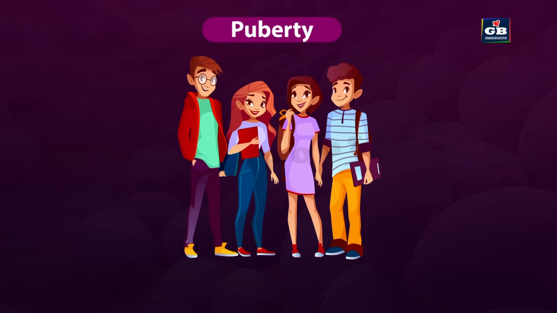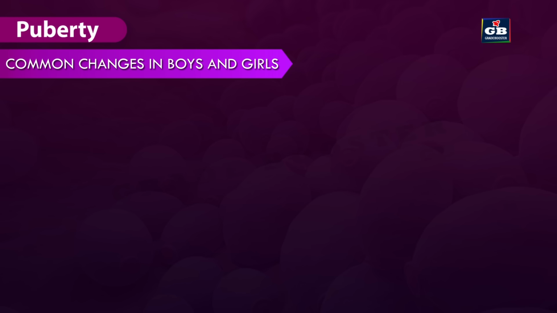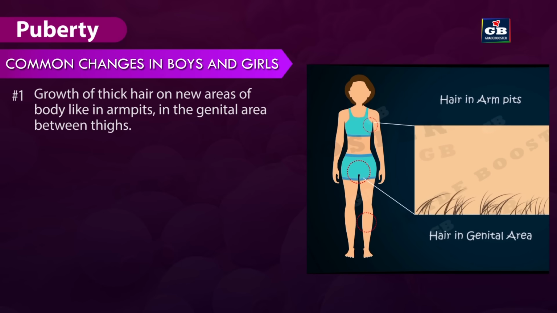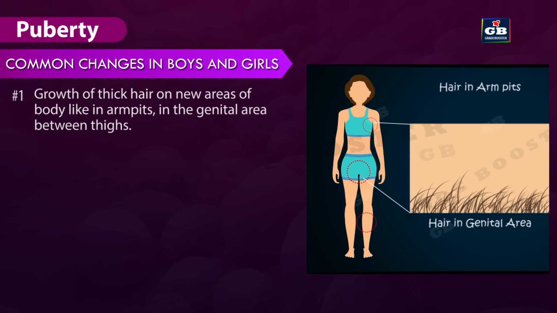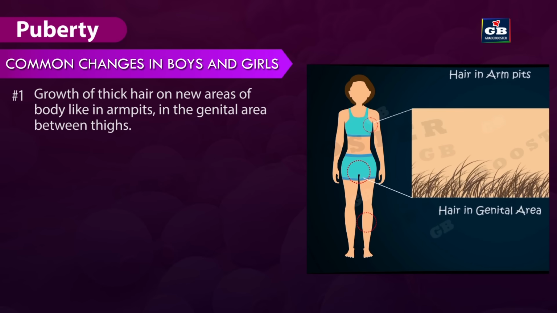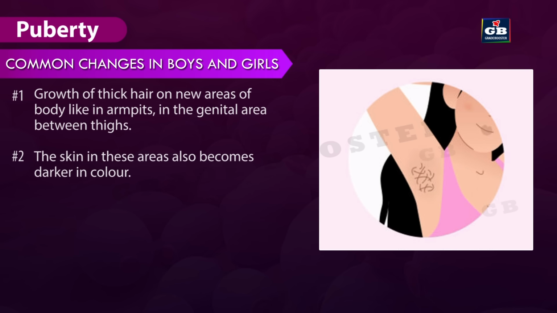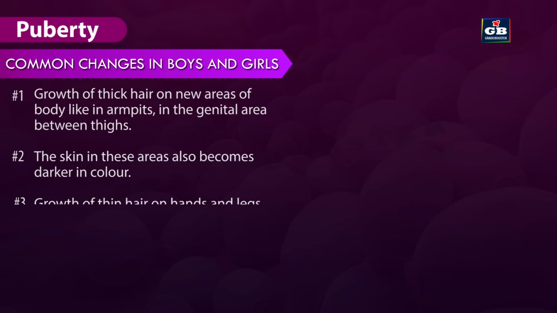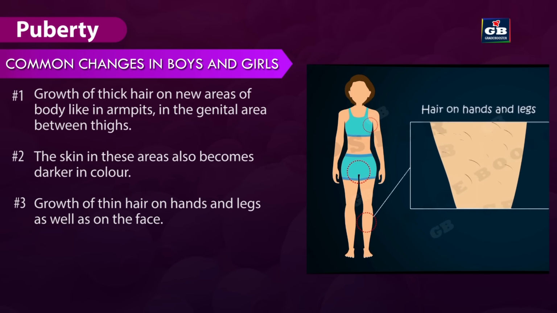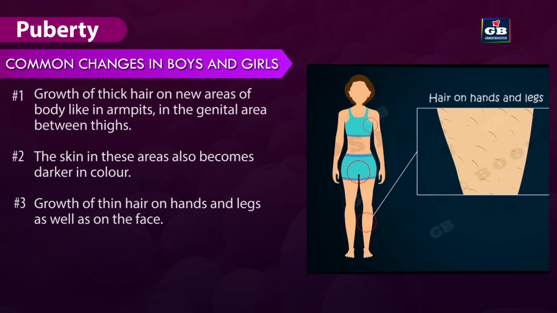Now let us see what kind of changes take place in the bodies of boys and girls during puberty. Changes that are common in both boys and girls. 1. Growth of thick hair on new areas of body parts like in armpits and in genital areas between thighs. 2. The skin in these areas becomes darker in color. 3. Growth of thin hair on hands and legs as well as on the face.